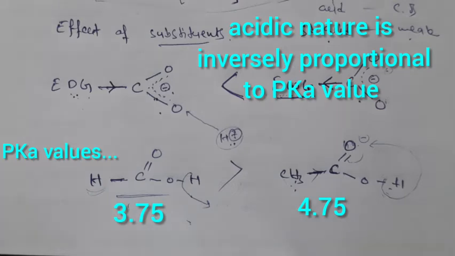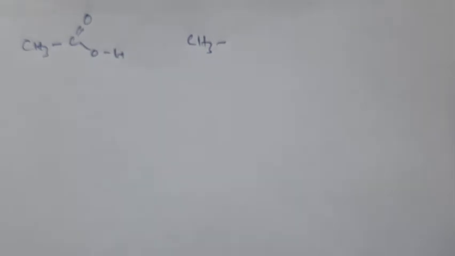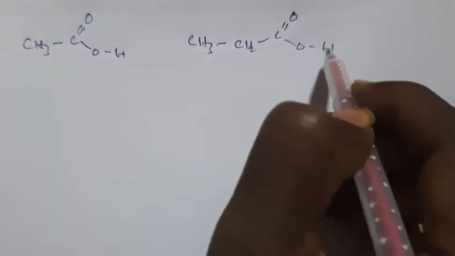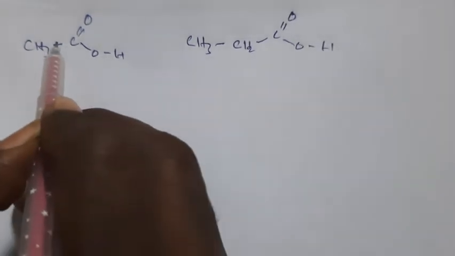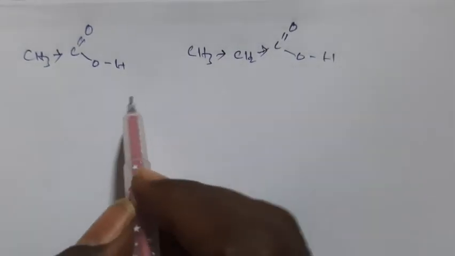So let's take other examples. If you take acetic acid and propanoic acid, suppose CH3, C double bond O, OH, and here CH3, CH2, C double bond O, OH is there. If you check, here only one carbon is there, but here two carbons are there. So which will have more acidic nature, right?